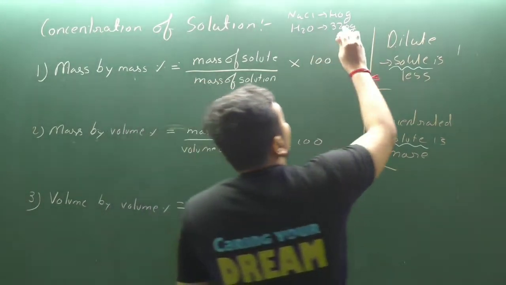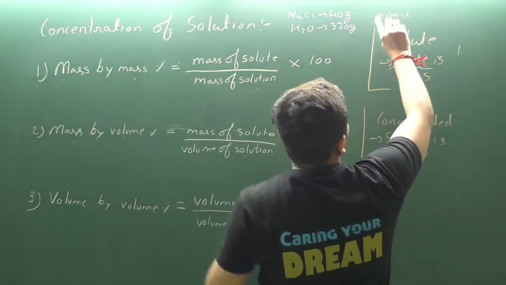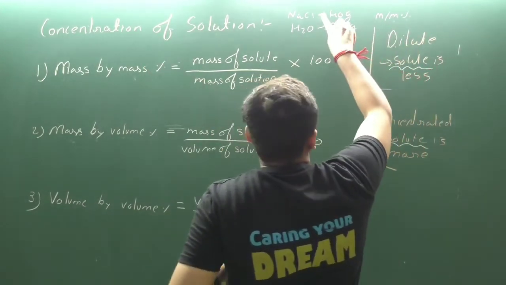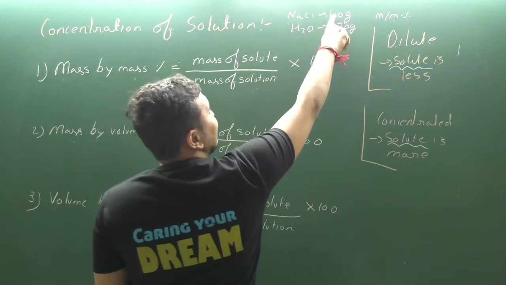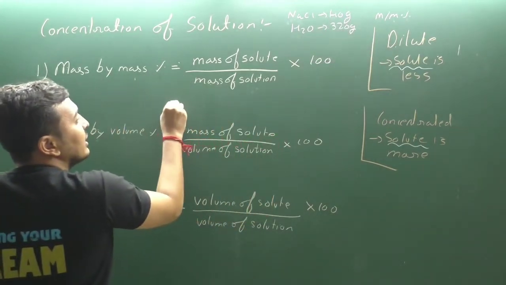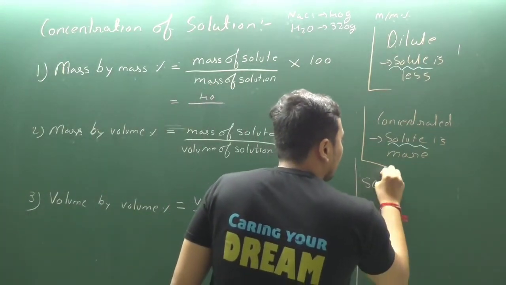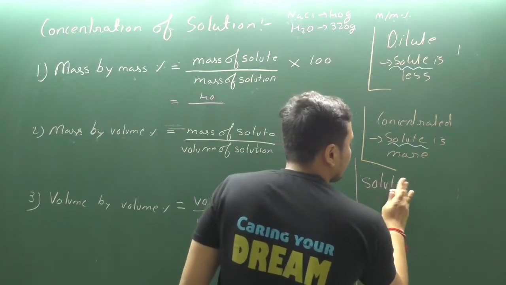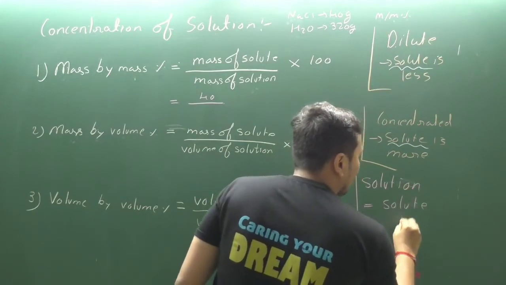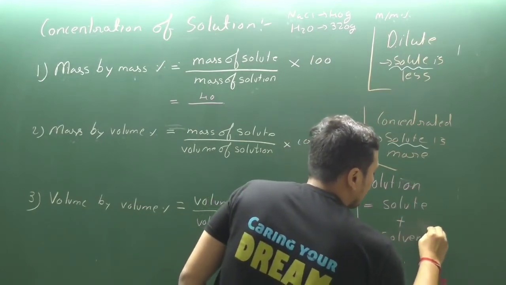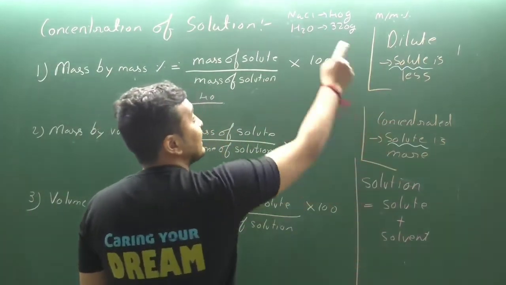So you have to find the concentration of the solution, mass by mass percentage. What is the mass of solute? Which one is lesser in quantity, NaCl or water? NaCl is lesser in quantity, so that will be equal to 40. Clear? Solution is equal to solute plus solvent. What is solute? Solute is lesser in quantity. What is solvent? That is higher in quantity.